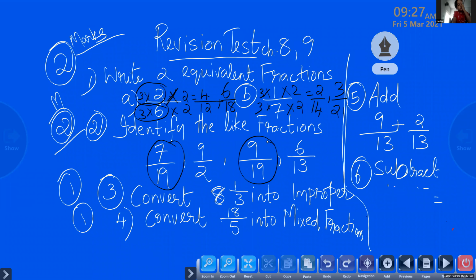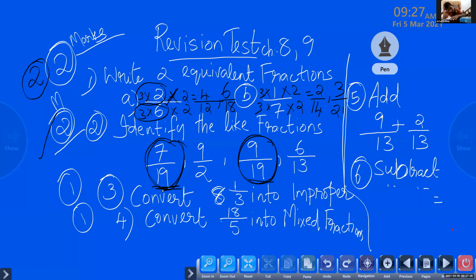7 by 19, 9 by 19. So children, what is a like fraction? The denominators are the same. Look at the denominators. Which denominators are the same? 7 by 19, 9 by 19. If you have circled them, okay. If you have circled 2 answers, you can give 2 marks. And if you have written only 1 answer, only 1 mark.